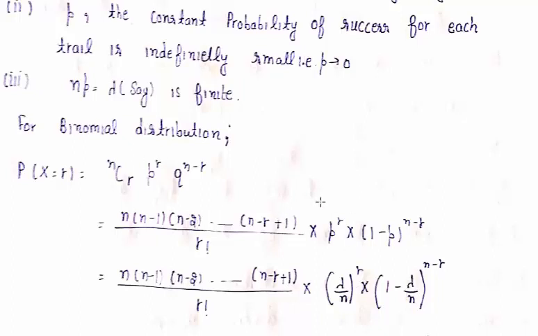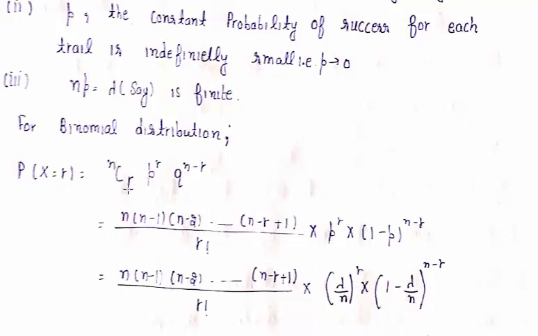p raised to power r as it is, and we put the value of q. We know that p plus q equals 1. So, the value of q equals 1 minus p, raised to power n minus r.